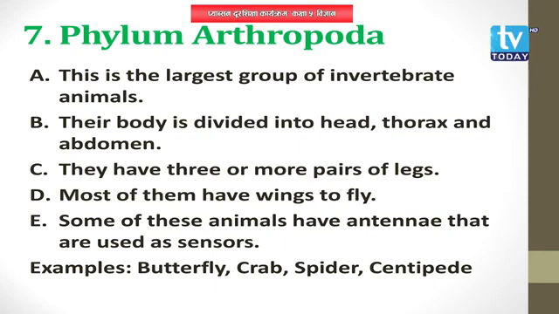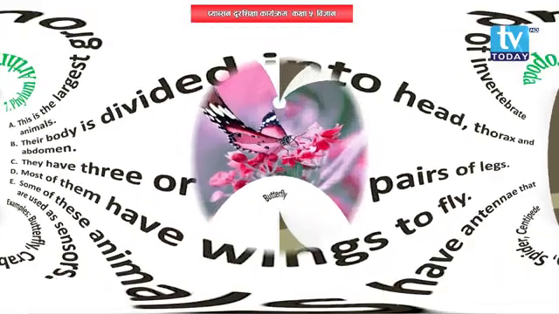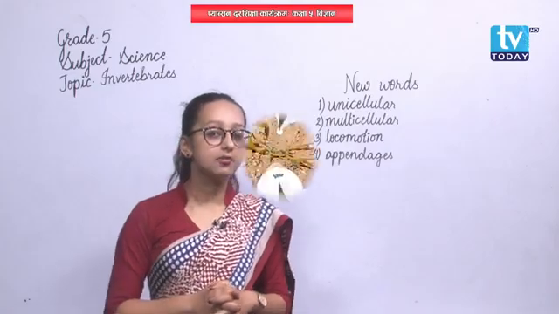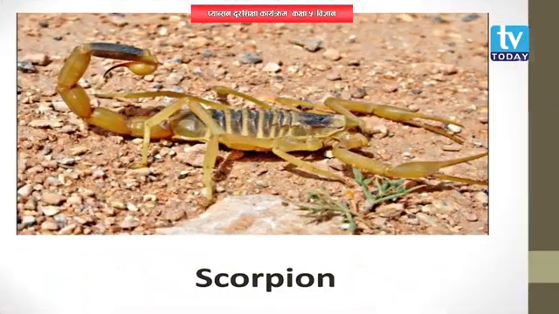And they also have antennae on their body that act as sensors to feel. The example of this phylum includes spider, butterfly, crab, scorpion, etc.